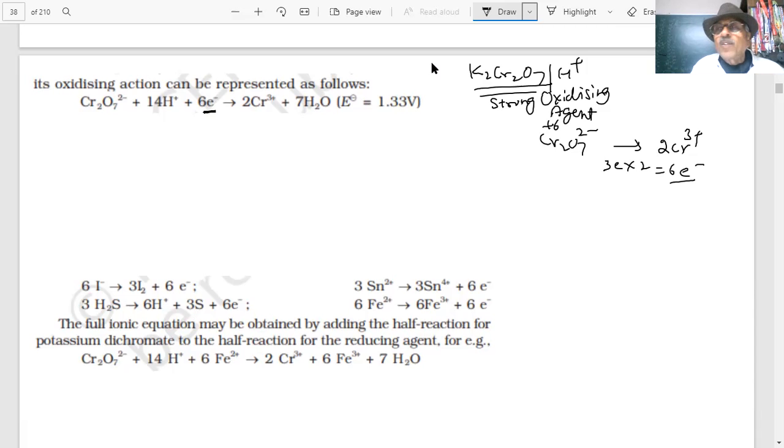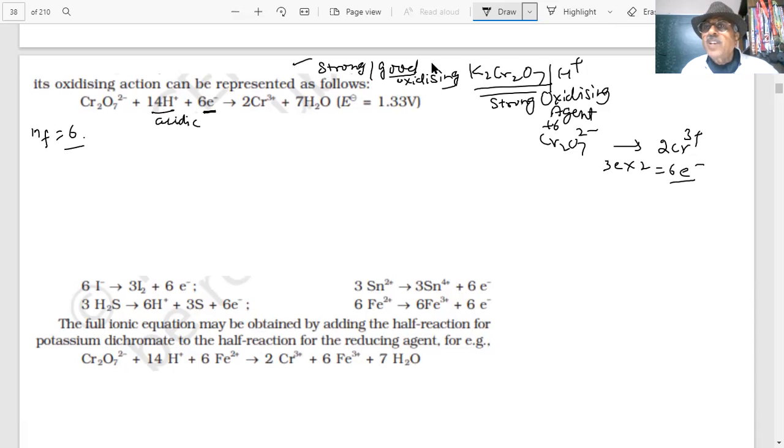So that means it is a good oxidizing agent. It is a strong oxidizing agent, students. The value is 1.33 volt. Important. It's a good oxidizing agent because 6 electrons are involved, and therefore we say the N factor, the number of electrons, is 6. And in acidic medium, this is acid. Most of the time when they use dichromate, they will add acid because that makes it a good oxidizing agent.